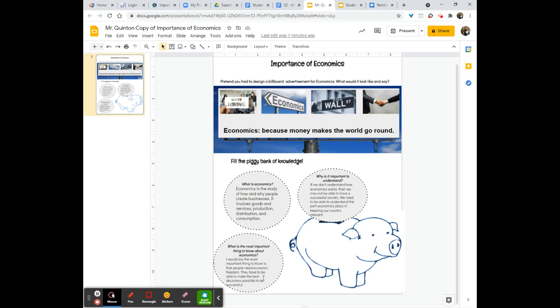Now, that you might remember from yesterday is a very similar argument that I made to answering the third question of what's the most important economic goal. And folks, I'm okay if you reiterate something. You don't get to copy and paste by any stretch of the imagination, but you can reiterate something that you had made a point about yesterday. That is fine. So you'll see that I was able to get 2 sentences in there, okay, into each one, and that I made a billboard that's got some images and it's got a tagline. So this is what you're going to be doing today.